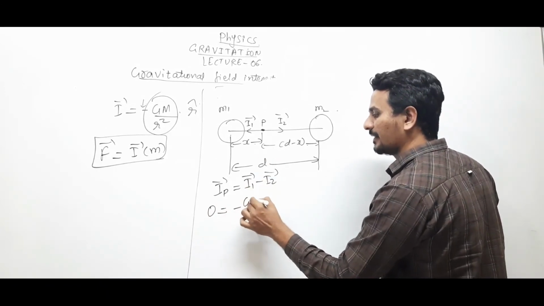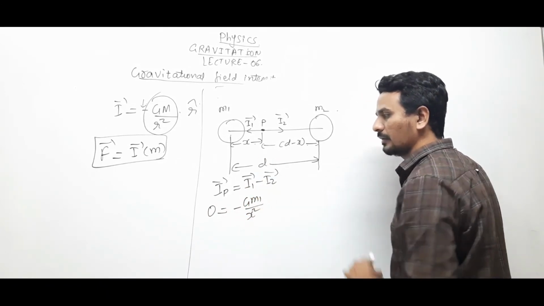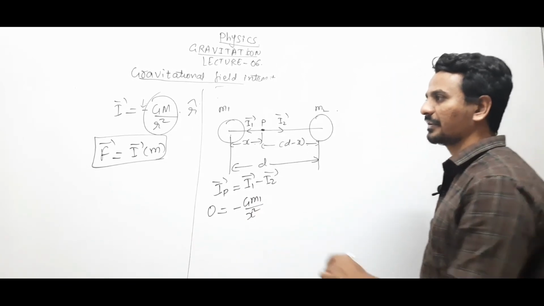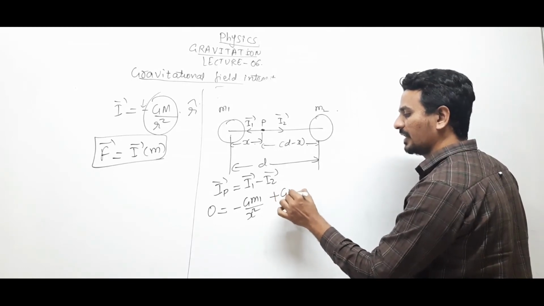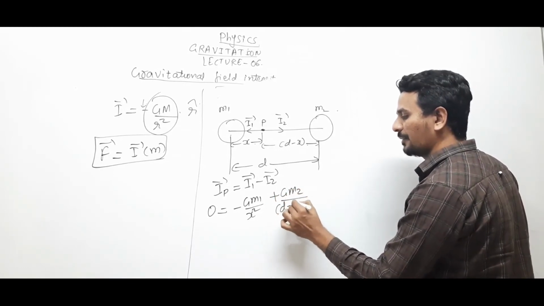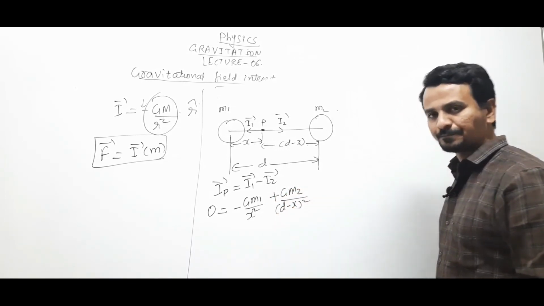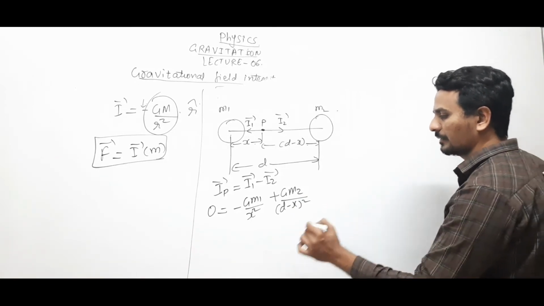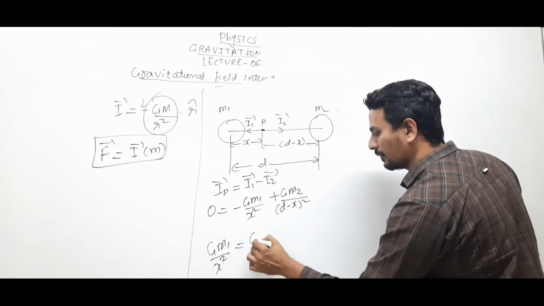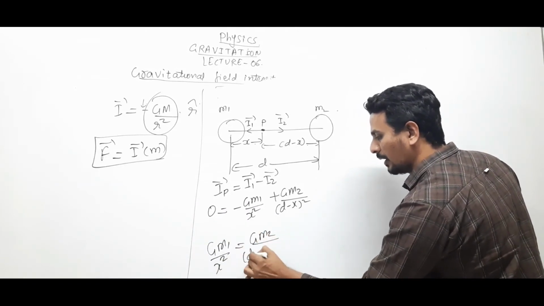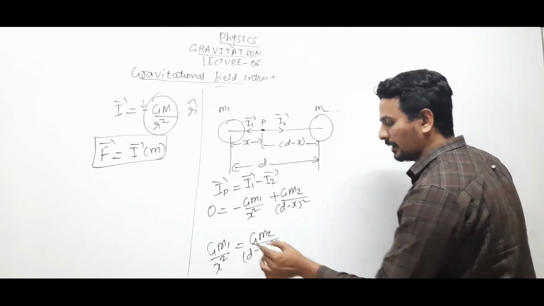I1 is minus G m1 by x square, right? Because gravitational field is minus GM by r square, and this will be plus G m2 upon d minus x the whole square. On solving this, we will have G m1 by x square equals G m2 upon d minus x the whole square.